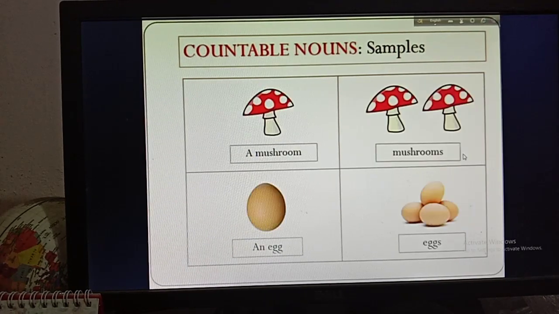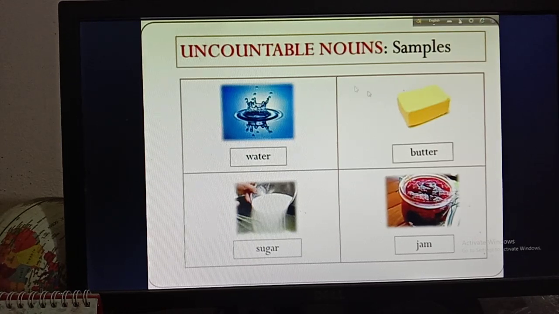But in the examples of uncountable nouns, you can see that there is only one form, that is water, sugar, butter, jam. So you have to remember that uncountable nouns have only one form. You can't use s or es with an uncountable noun. That means they can be only singular.